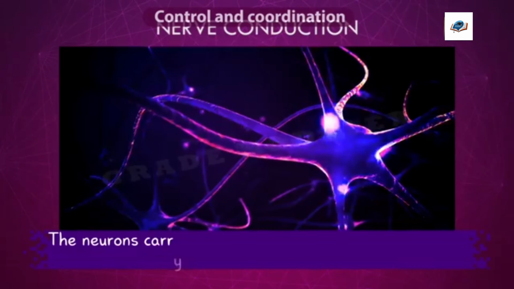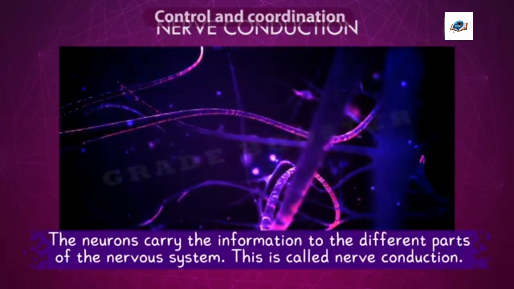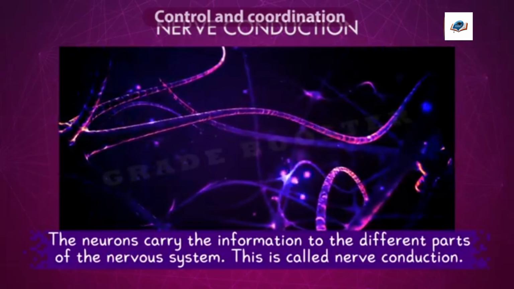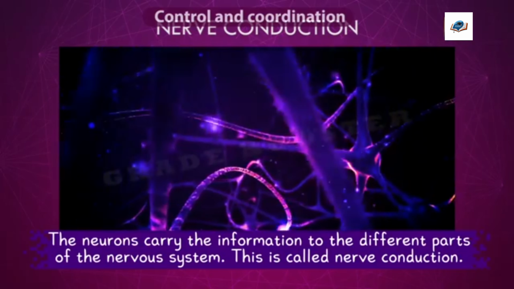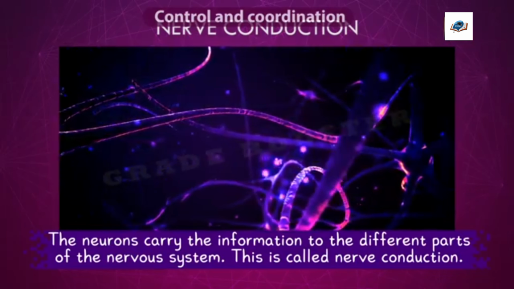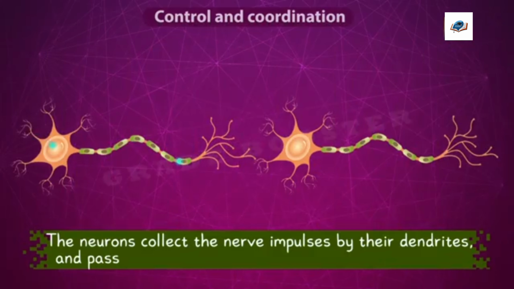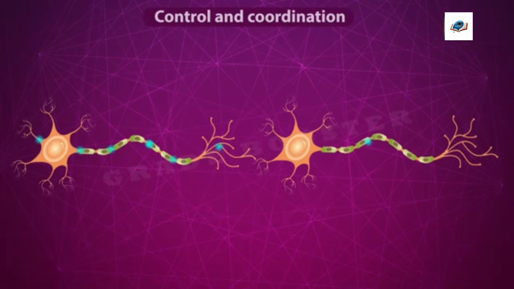The information collected by the receptors is carried by the neurons to other parts of the nervous system. So the neurons carry the information to different parts of the nervous system. This is called nerve conduction. The neurons collect the nerve impulses by their dendrites and pass them to other neurons by their nerve endings. So the collection of nerve impulses takes place at the dendrites, and passing of nerve impulses to the next neuron